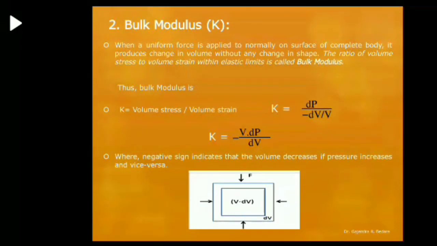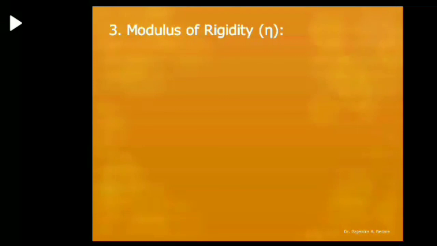The bulk modulus K equal to volume stress upon volume strain. So we can write volume stress as we have seen, it is dP, and volume strain is minus dV by V. So K equal to minus V dP upon dV, where the negative sign indicates that the volume decreases if pressure increases and vice versa.